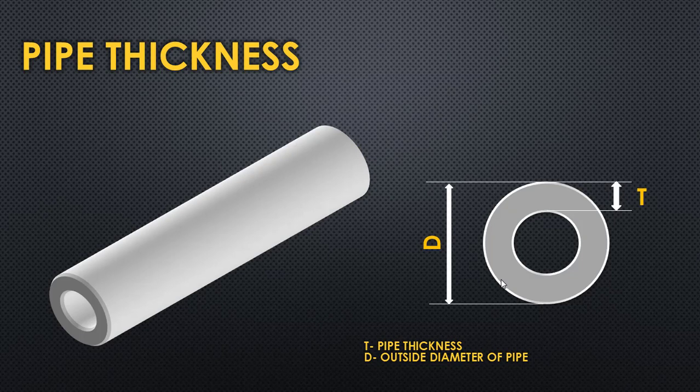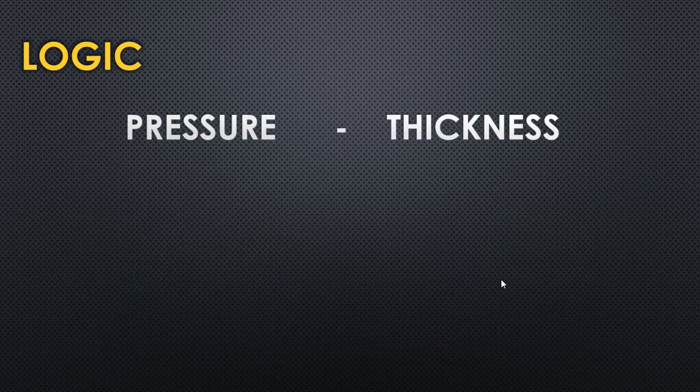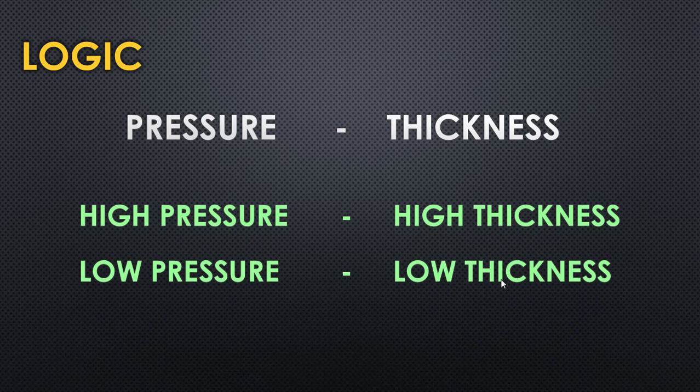So what is the logic behind the calculation? The logic is the thickness should be proportional to the pressure. Basically, it has to be calculated according to the pressure that the pipe is going to carry. So basically, the logic comes in this way. For the high pressure services, thickness will be high, and for the low pressure services, thickness will be low. So this is the basic logic behind the thickness.